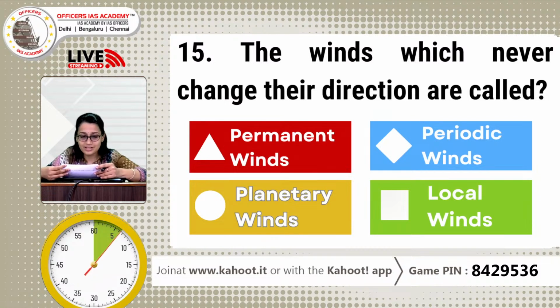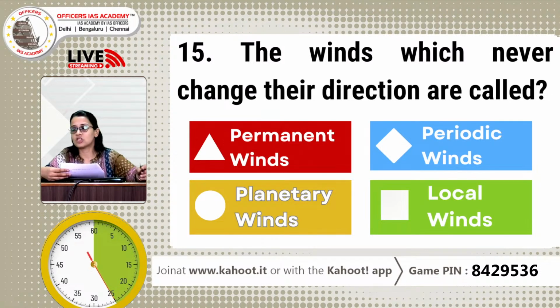It's an easy question. Winds which never change their direction. They are called as A. Permanent winds, B. Periodic winds, C. Planetary winds, and D. Local winds. We have another 15 seconds.